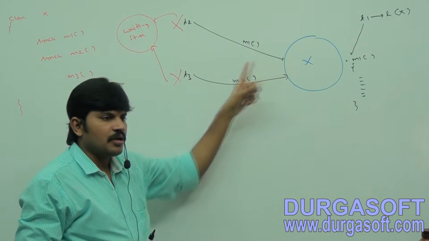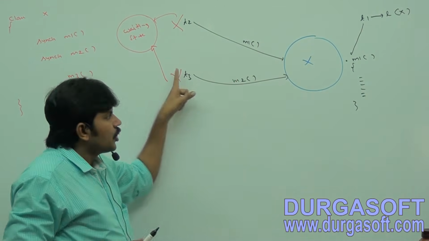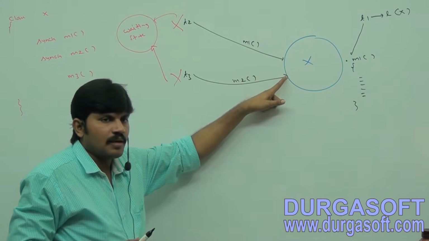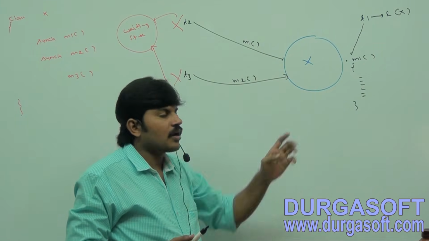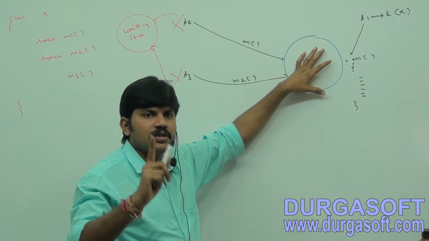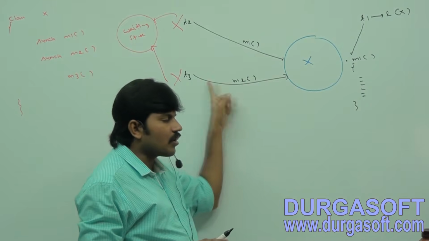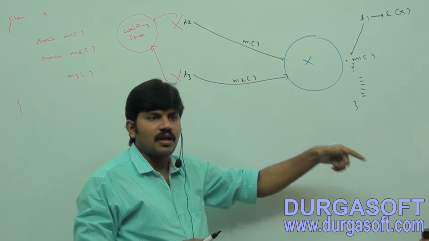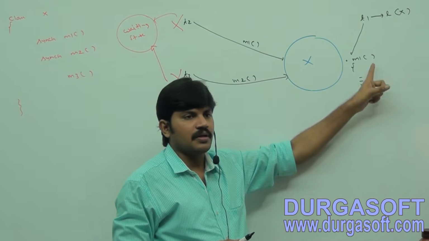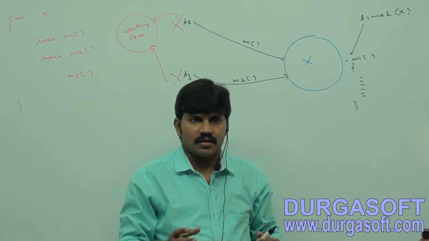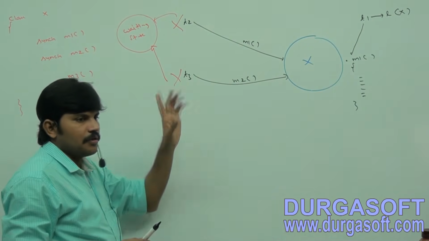Need not be the same method, maybe a different method also. Because if you want to execute the M2 method, compulsorily which thing must be required? Lock of the object. The lock concept is defined based on the object but not based on the method. Observe, sir, I want the lock of this object. The lock of this object is already occupied by what? Thread T1. Until T1 releases the lock, T3 should compulsorily be in the waiting state only.